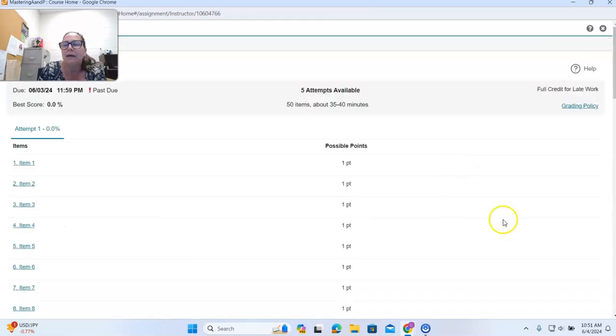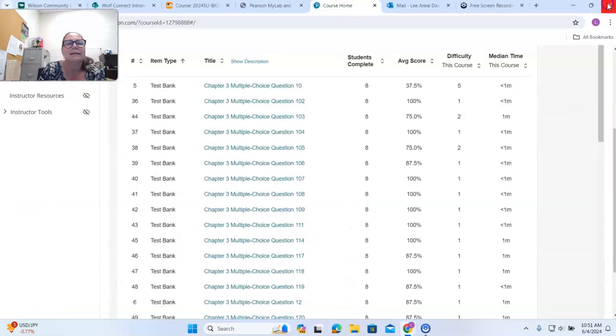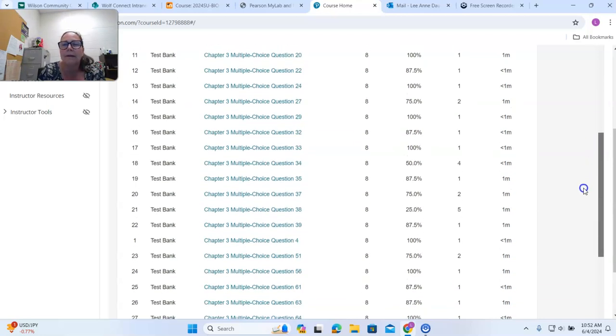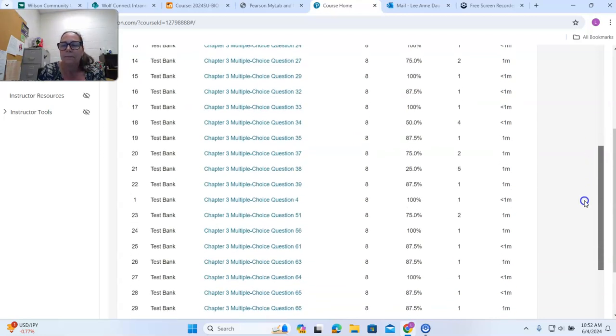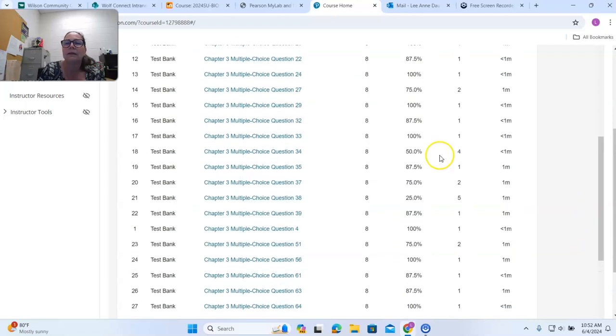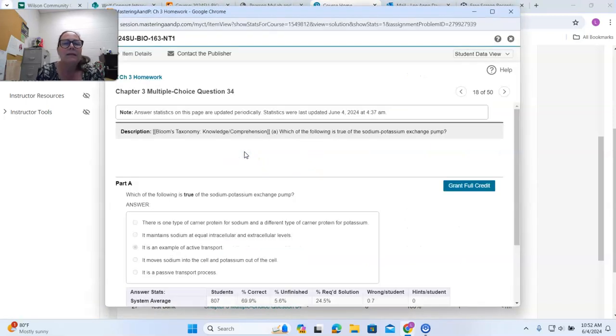Let's look at the other question that I saw. Sorry. Let's get out of that. Here we go. All right, so the other one that I saw with a kind of low percentage, it seemed like there was one lower than 50, but I guess not. So let's look at this one that has a 50% by it. This is not the question I was thinking of, but this is fine.